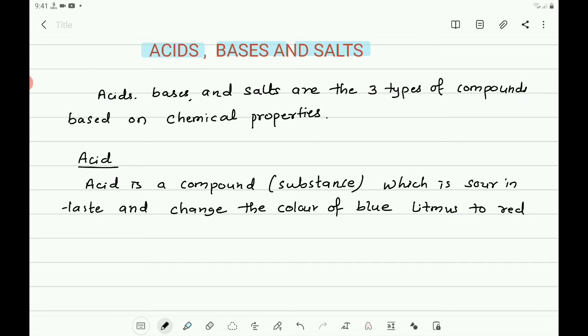Similarly, tamarind is also sour in taste, and also acidic in nature. And similarly, vinegar. These are the different types of acids.